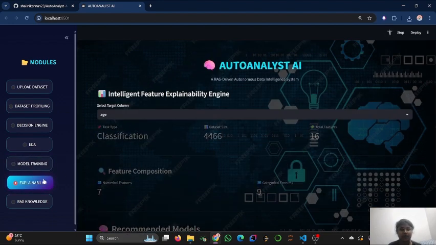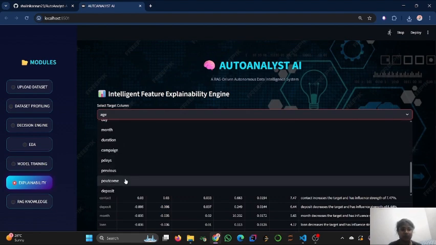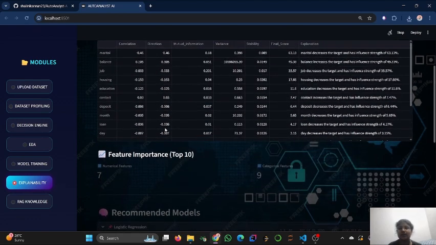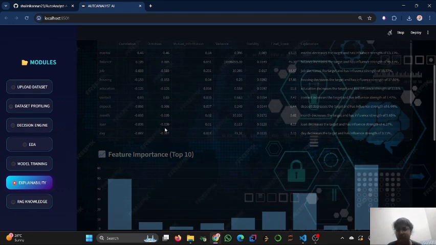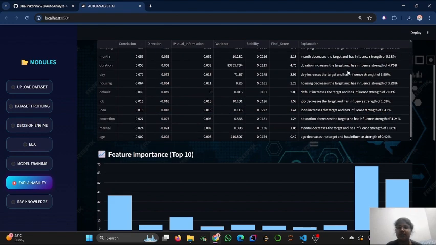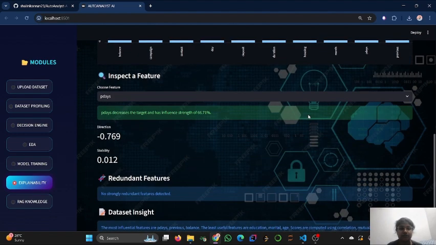Followed by the explainability. Same here, we choose the target value, and it tells which features are very important for training that model. Let's say here balance decreases the target and has an influence strength of 36.05 percent, and likewise for all the features we have.